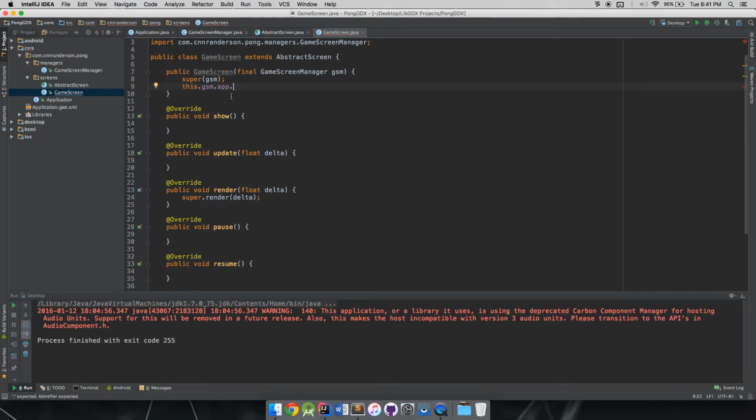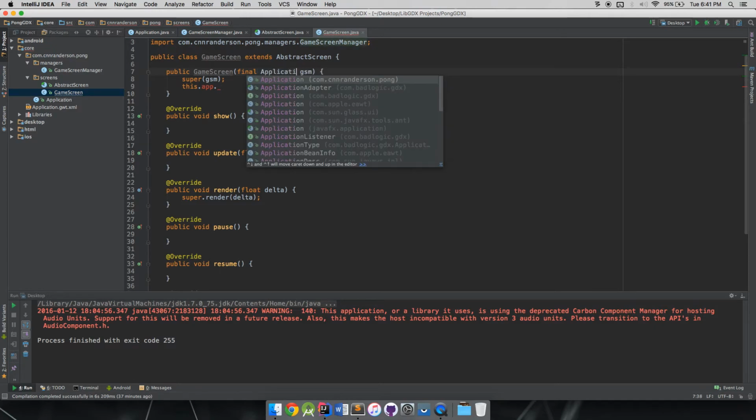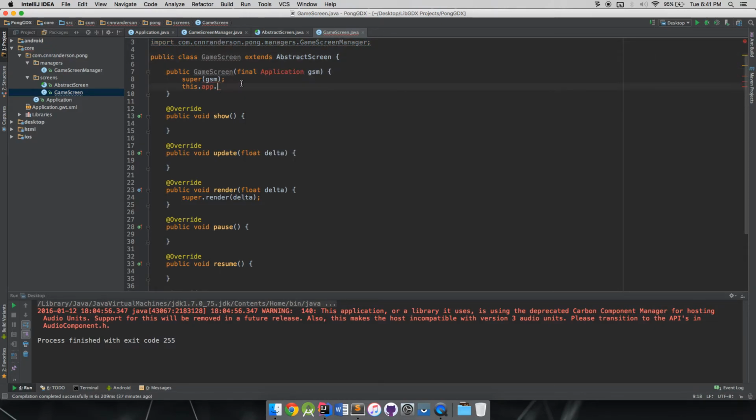And again, I might change it around to where a game screen takes an app. So we'll just say this.app. You know what, that actually sounds good. Why don't we just do that? There's no reason to have the GameScreenManager reference passed around, because if we have access to the app, we'll have access to the GameScreenManager because it's public anyway. So that actually makes more sense. Let's do that, since the application is housing everything anyway.